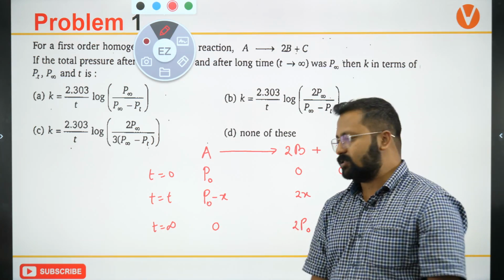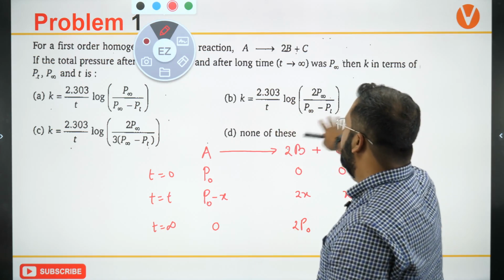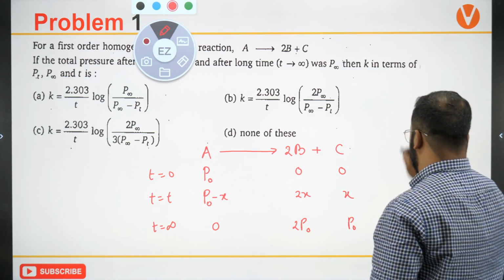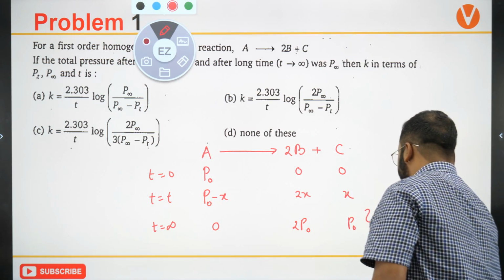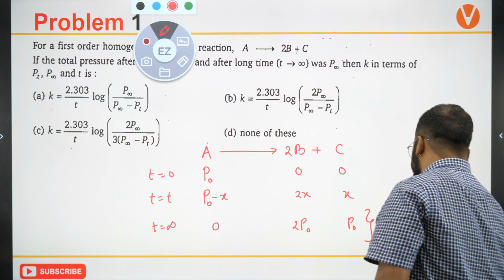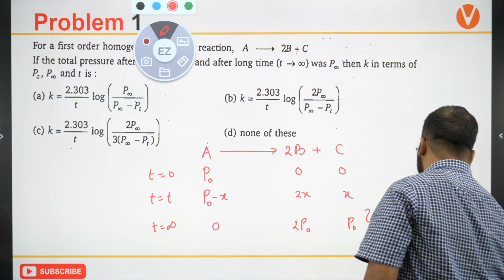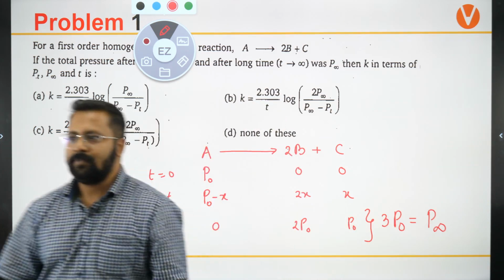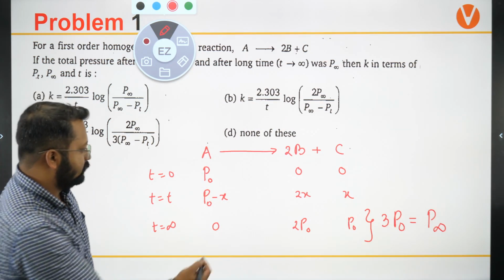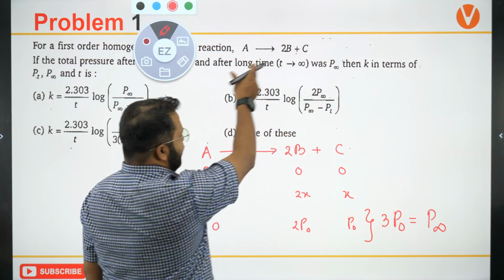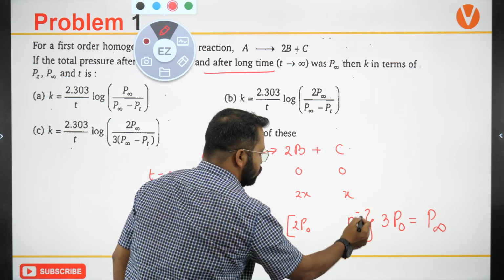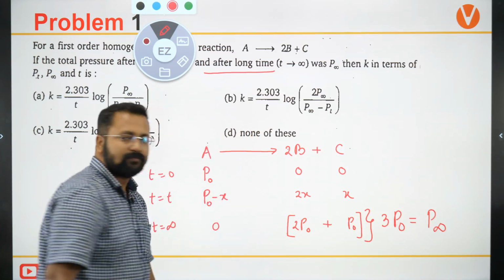But there is nothing like a over here. So what can P naught be taken as equal to? From here, can we say that 3 P naught is equal to P infinity? Can I say this? 3 P naught is equal to P infinity, because the total pressure after a long time would be the pressure due to the sum of these two values.